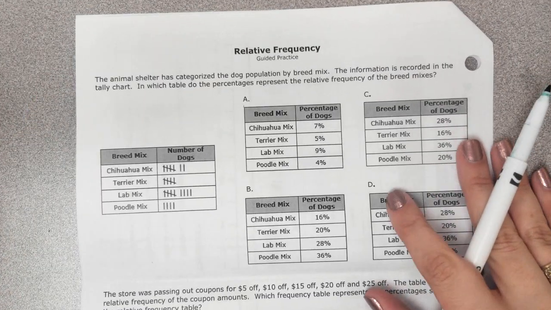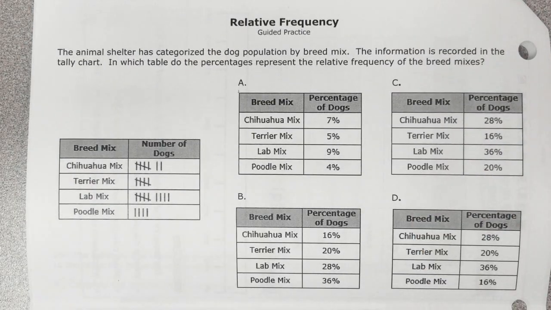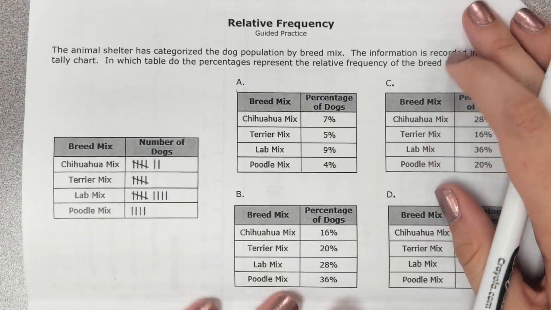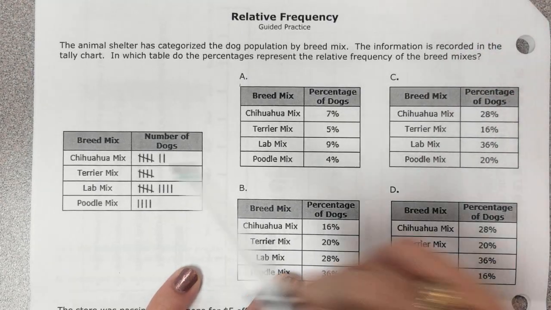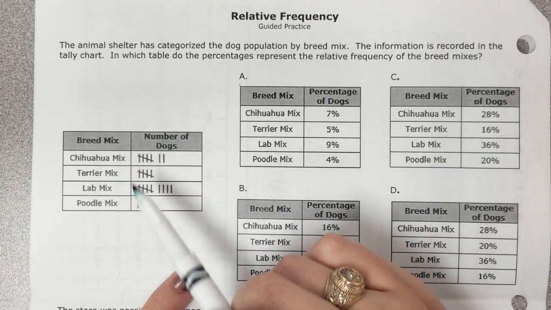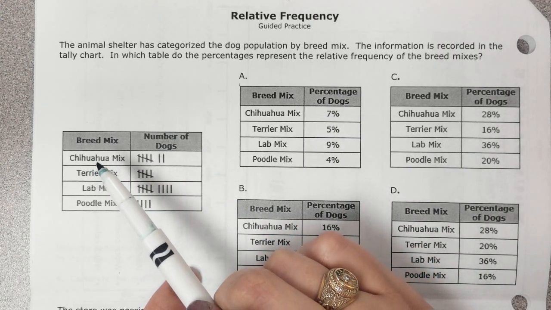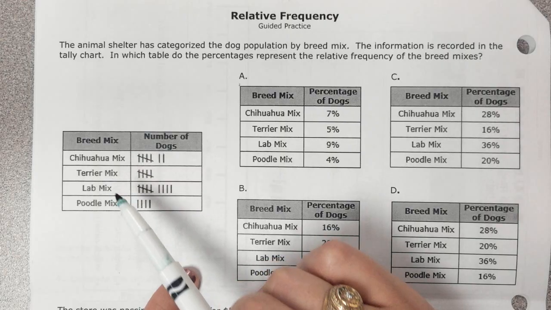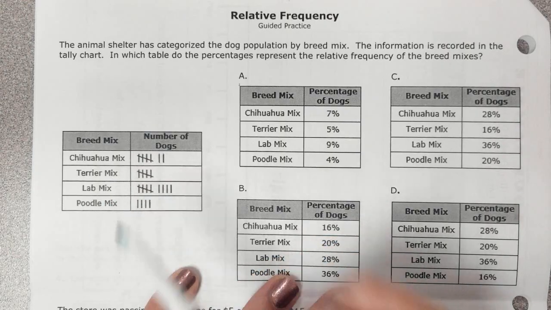Okay, so let's start up here at the first one. It says the animal shelter has categorized the dog population by breed mix. The information is recorded in the tally chart. In which table do the percentages represent the relative frequency of the breed mixes? So I look and I see that we've got our tally chart over here. We've got our Chihuahua mixes, our Terrier mixes, our Lab mixes, and our Poodle mixes.